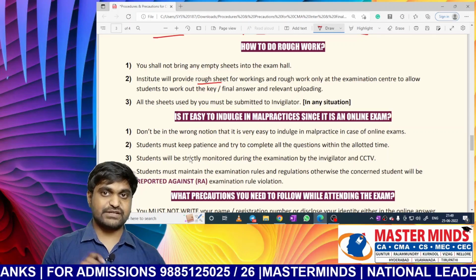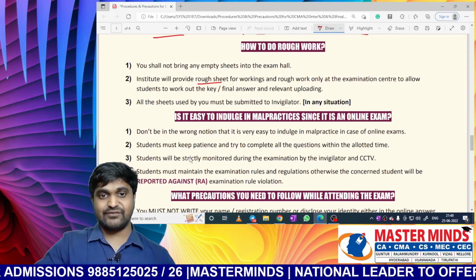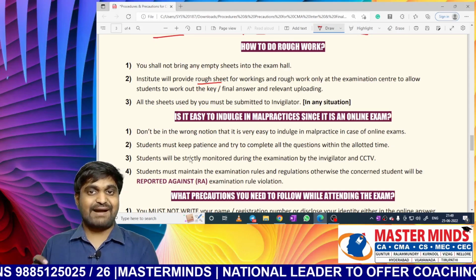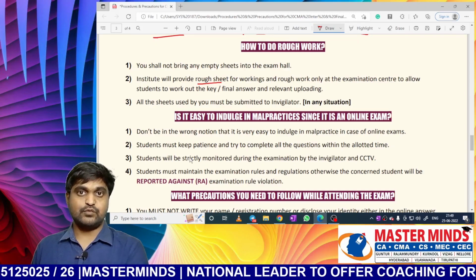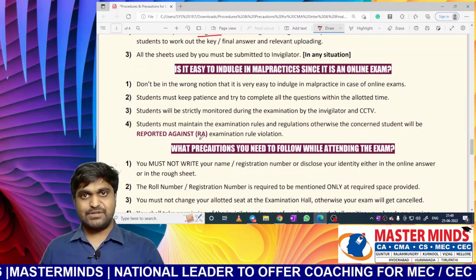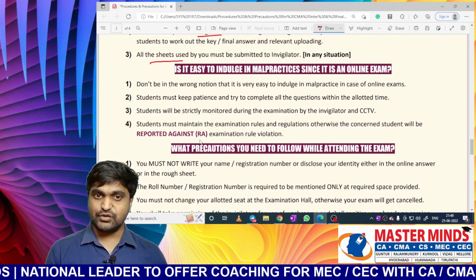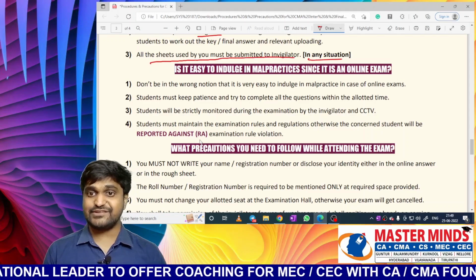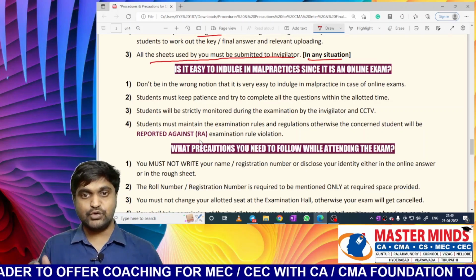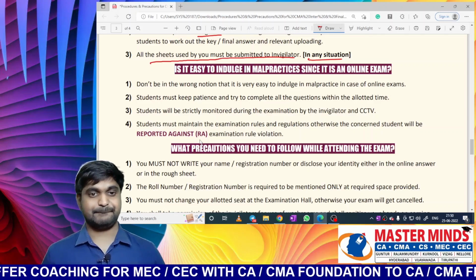On the rough sheets, you need to do your rough work or calculations, and arrive at your final answer or final key, and on the screen you need to enter the final key or final answer which you got in the rough notes. Sir, after completion of the examination, can we take all these rough sheets with us? No, you should give those rough sheets to the invigilator in any situation. You can't take those sheets with you. You must submit them to the invigilator after completion of your exam.